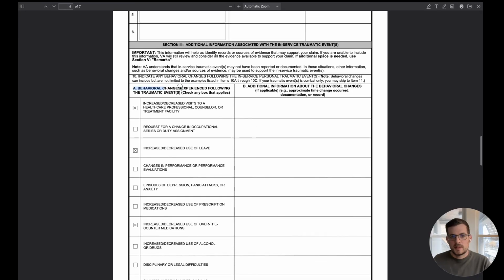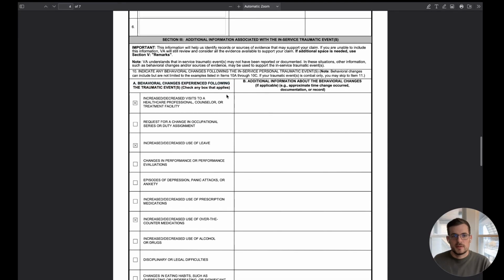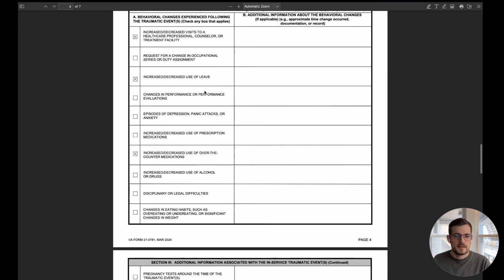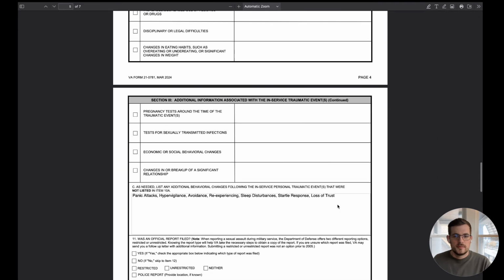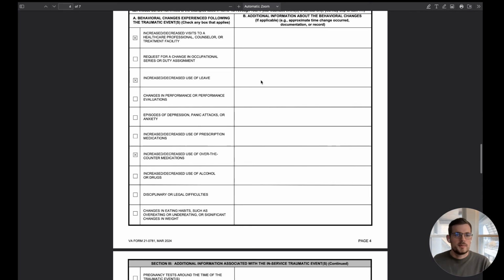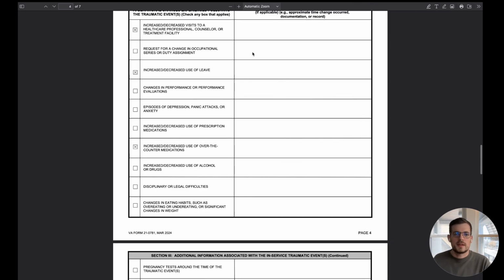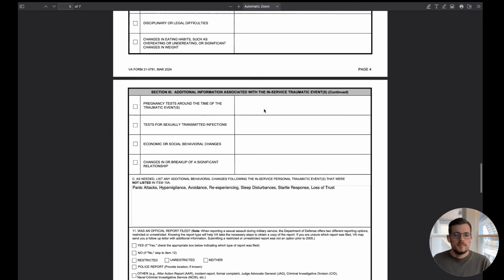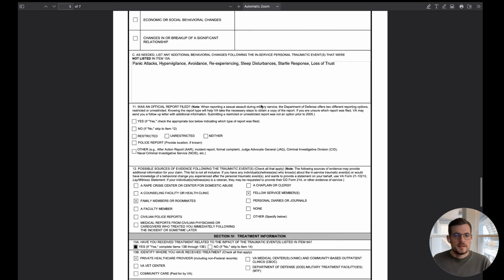This is what I was talking about with the behavior changes. That's why it's very important that you check anything that is applicable to you. We write in any ones that the VA does not have checkboxes for. The one thing currently, you will have to write in any additional information about these conditions right here. We should have an update pushed here in a few weeks that allows the system to pick that up for you. But for now, there's that.